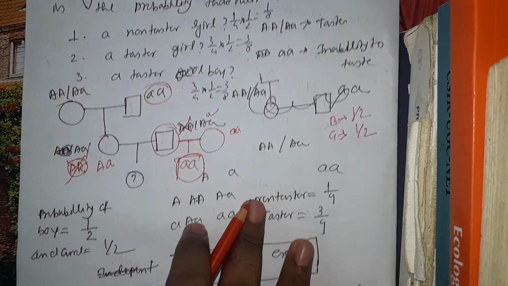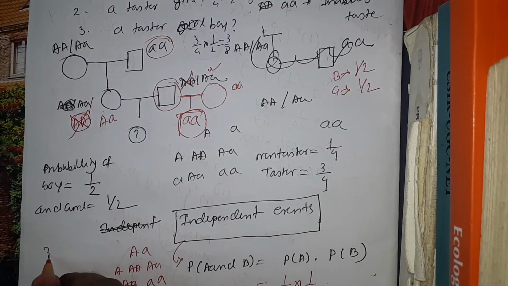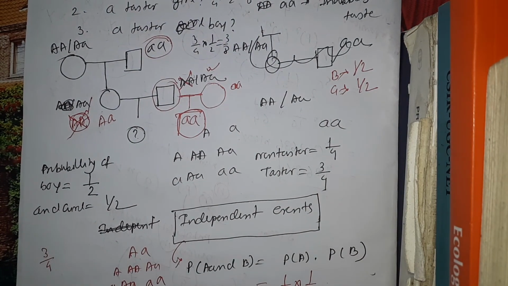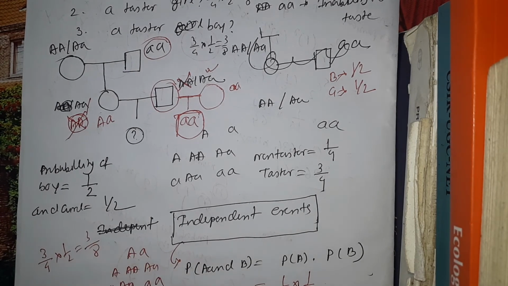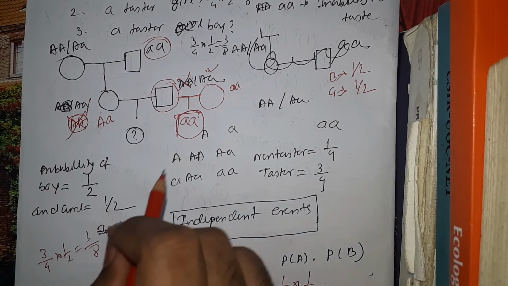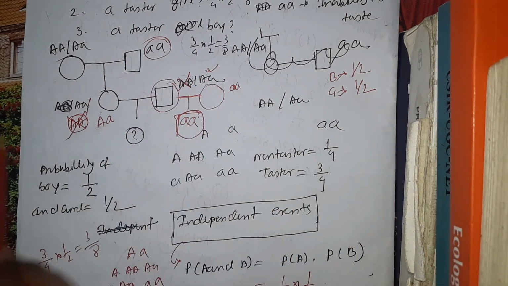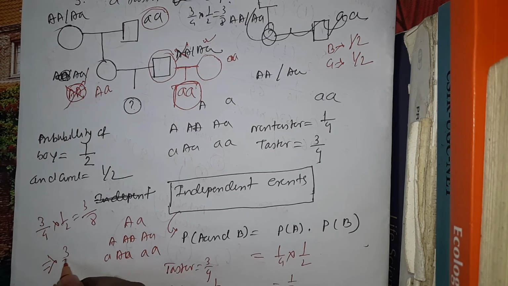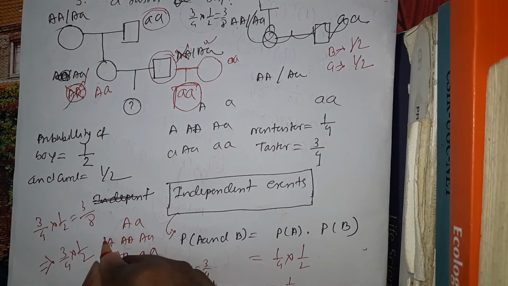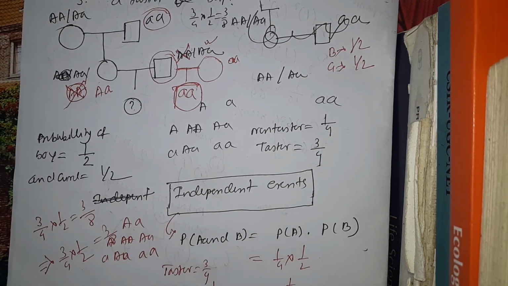Similarly, for a tester girl, the probability of tester is 3/4 and the probability of being a girl is half, so the answer will be 3/8. Similarly, the probability of a tester boy: the probability of a tester individual is 3/4 and the probability of boy is half, so we again have 3/8.